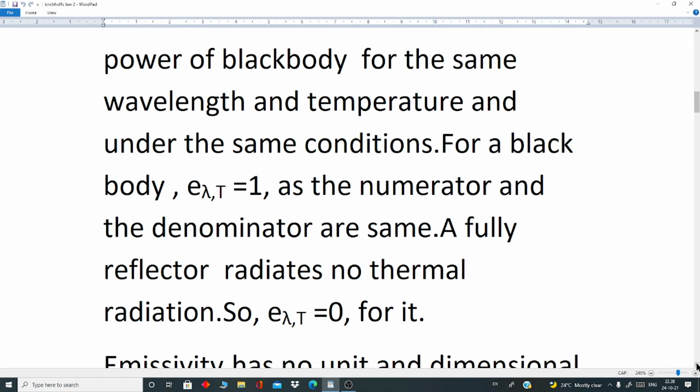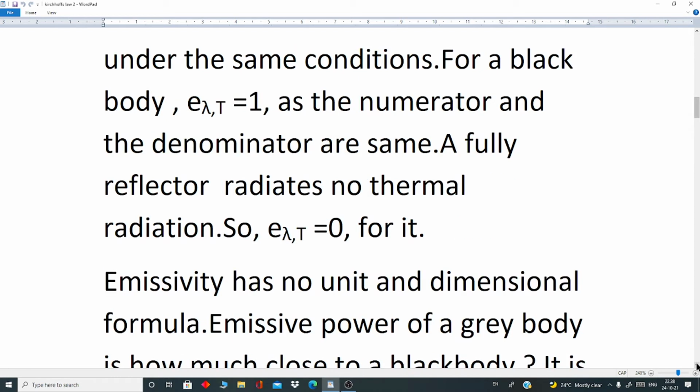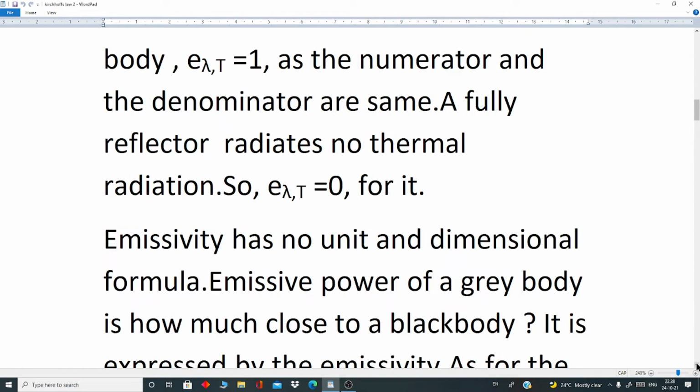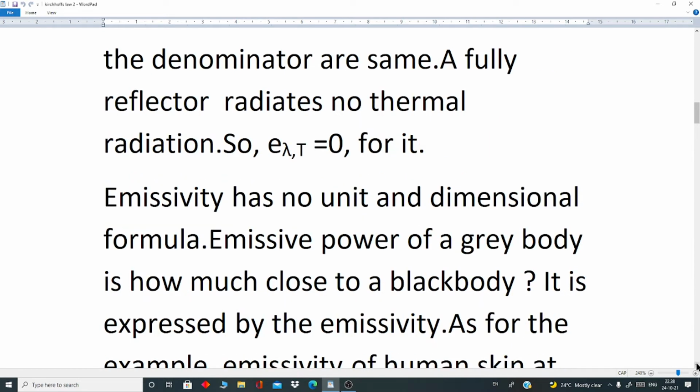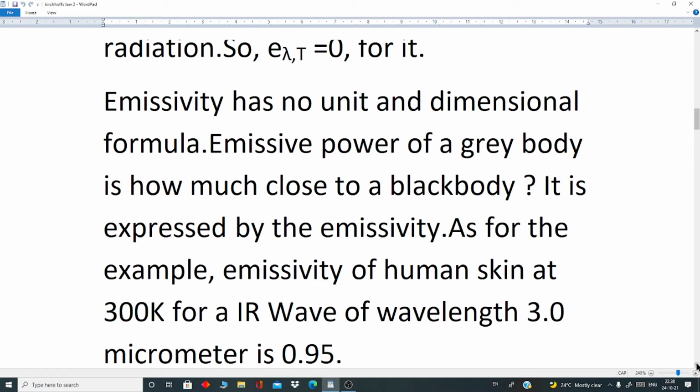A fully reflector radiates no thermal radiation, so e suffix lambda comma T equals 0 for it. Emissivity has no unit and dimensional formula. Emissive power of a gray body, how much close it is to a black body, is expressed by the emissivity.